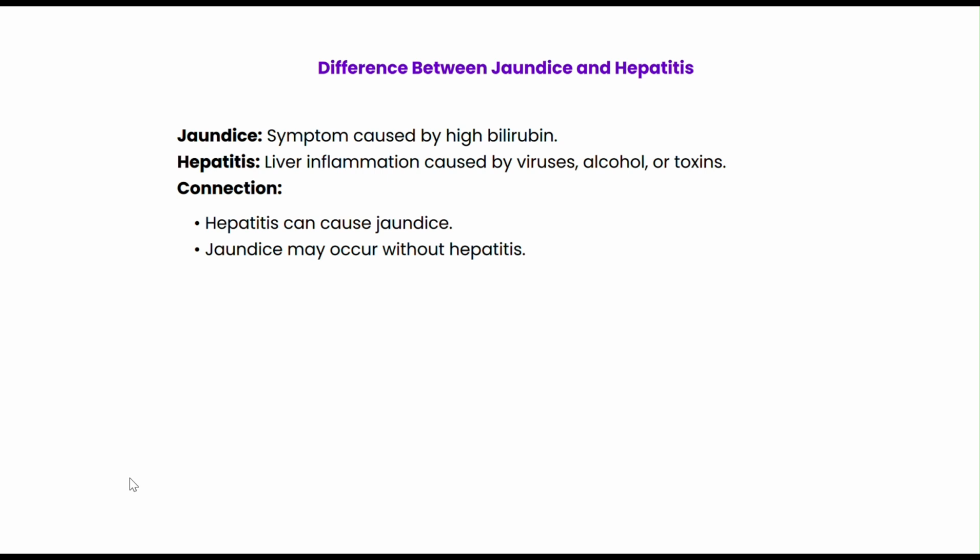Jaundice is a symptom, while hepatitis is an inflammation of the liver. Hepatitis is often caused by infections like hepatitis A, B, or C, or by alcohol abuse. While hepatitis can lead to jaundice, not all jaundice cases are due to hepatitis.